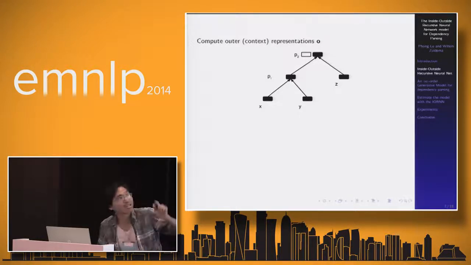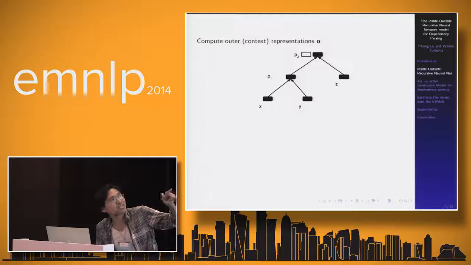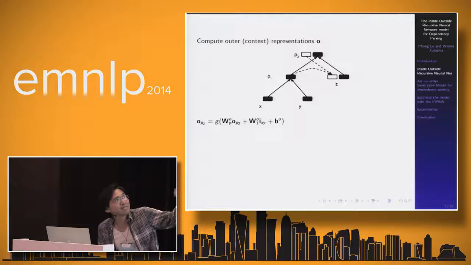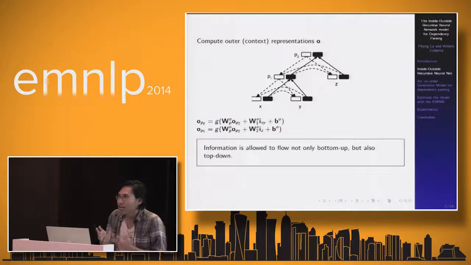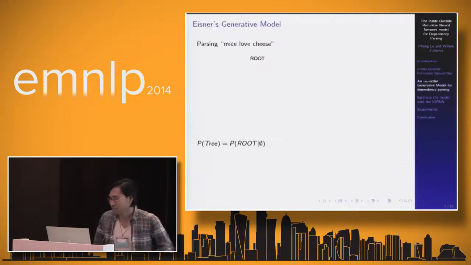So we can compute the outer representation for the node x as a function of the outer representation of the parent and the inner representation of the sister. We can do the same thing with P1, and go down to y and z. You can see in the graph that information is allowed to flow not only bottom-up, but also top-down. So here we can handle both bottom-up discrimination and top-down generation.